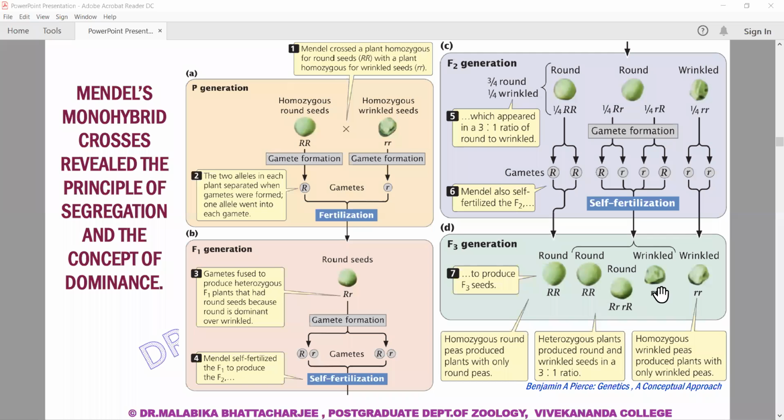So he established the principle of segregation: each individual organism has two alleles encoding a trait, the alleles separate, as you can see, when gametes are forming, and alleles separate in equal proportions. So this was his principle of segregation and the concept of dominance.